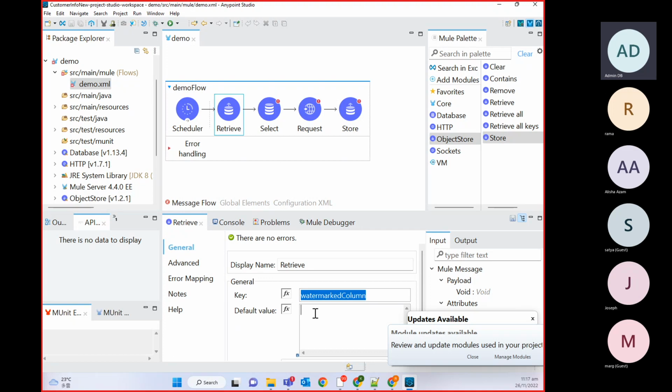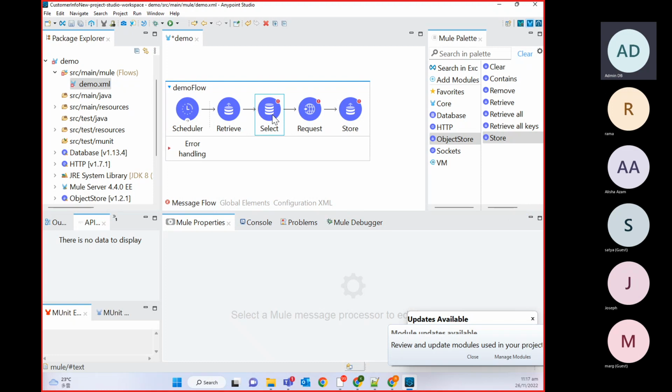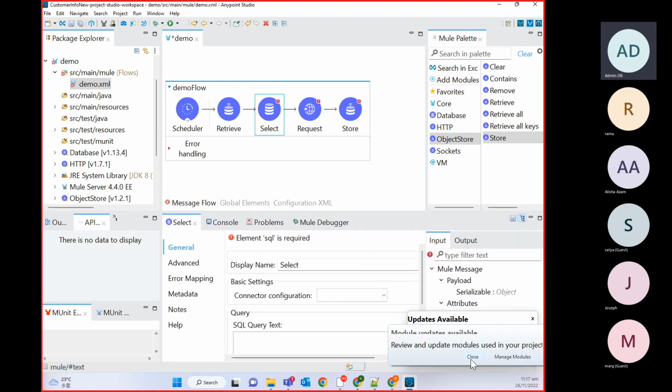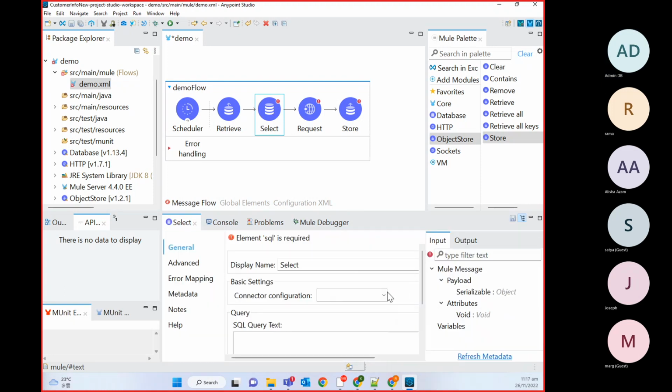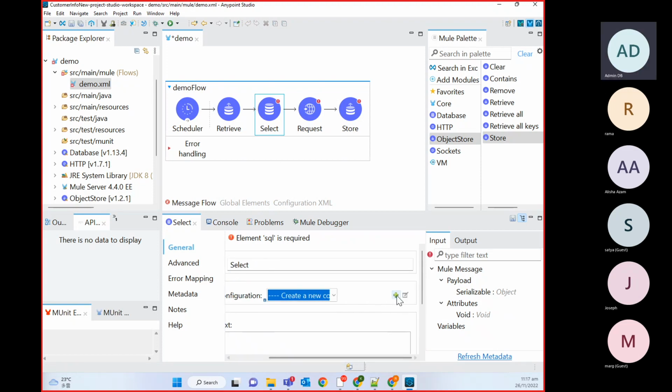Let me quickly check. Let me quickly configure with a dummy value only. I just want to check one thing.